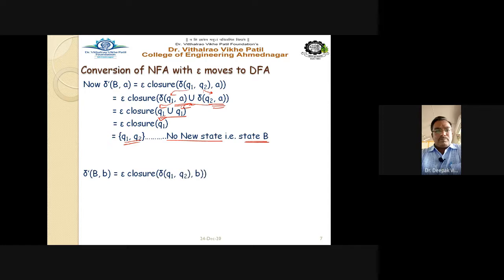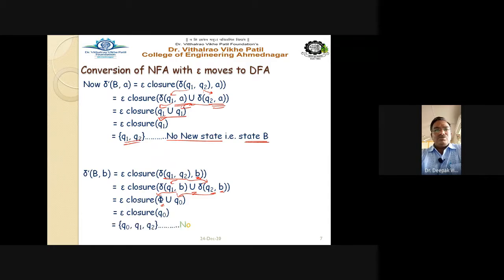Now capital B state on input B is equal to epsilon closure of delta Q1, Q2 on input B. So Q1 on B and Q2 on B, we are taking the union. Q1 on B is phi. There is no transition on input B from state Q1, that's why it is written as phi. But there is a transition on input B from state Q2 to state Q0. Therefore, epsilon closure of Q0 is Q0, Q1, Q2. No new state is generated. This is nothing but your state A, for which we have already found the transitions. So this is the case.